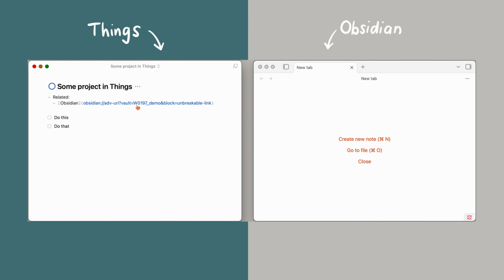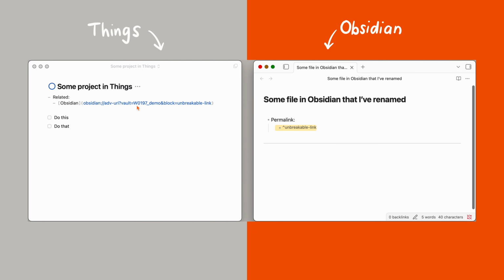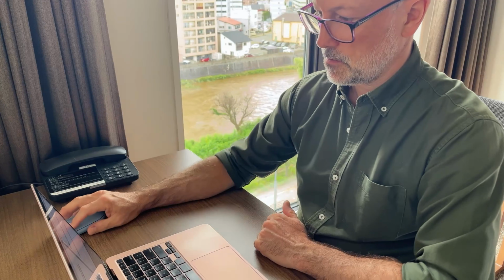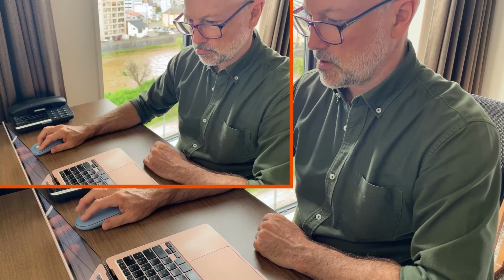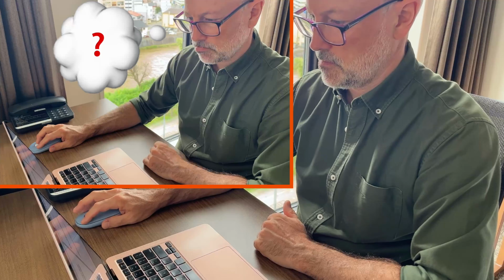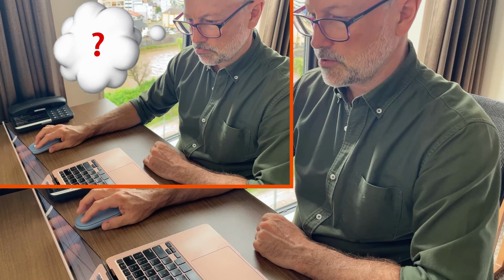This link from Things back to Obsidian should be broken because I renamed the file that it points to ages ago, but my links are unbreakable. Here's how. Current you wastes future you's time all the time. It's actually really rude when you think about it, because when current you knows that future you is going to want to know where something is, do something about it and leave them a link.